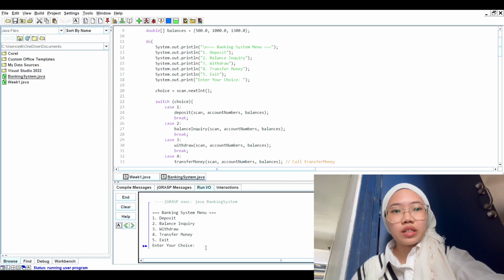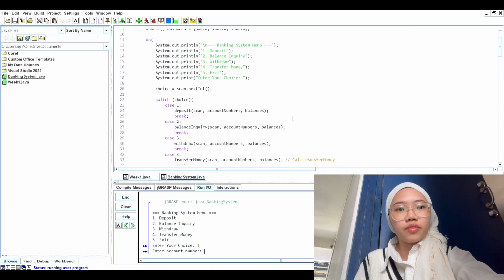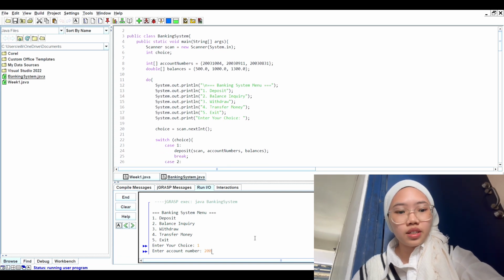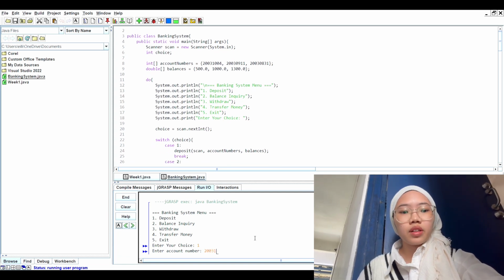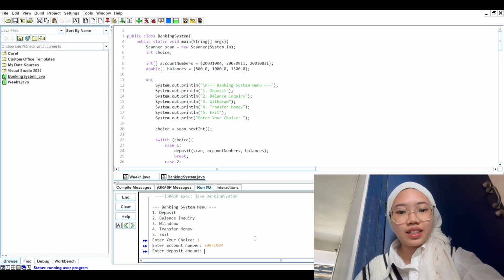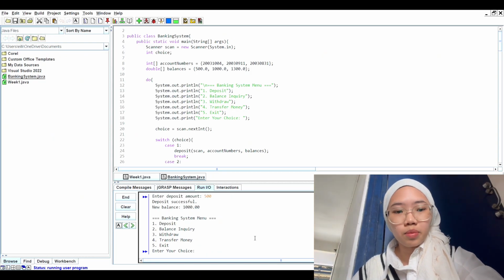This loop continues until the user enters 5 to exit. This is an example of the repetition system because it keeps the system interactive. For example, if a user deposits money, they can immediately check their balance or perform another action without restarting the program.